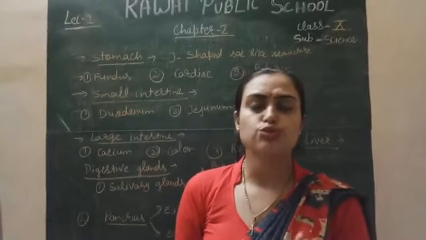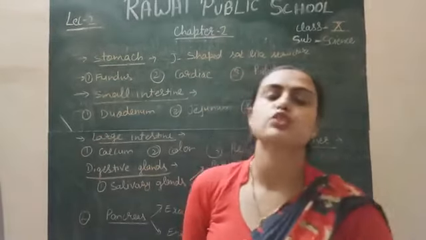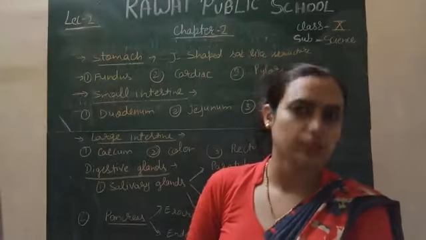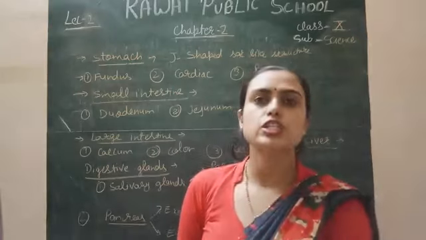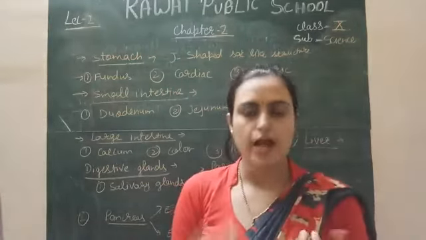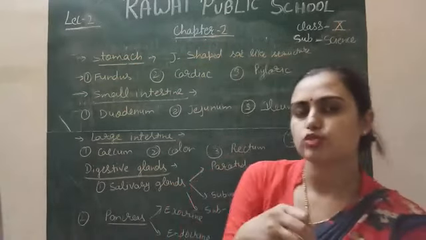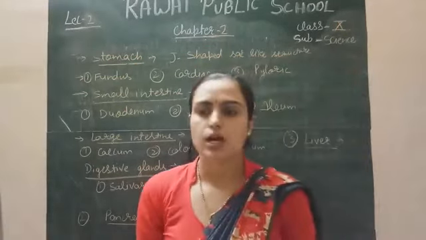Food goes to the stomach from the esophagus, and in the esophagus you know that there is a movement called the peristaltic movement, in which the esophagus wall shows contraction and relaxation, and through this contraction and relaxation the food from the mouth goes through the esophagus into the stomach.